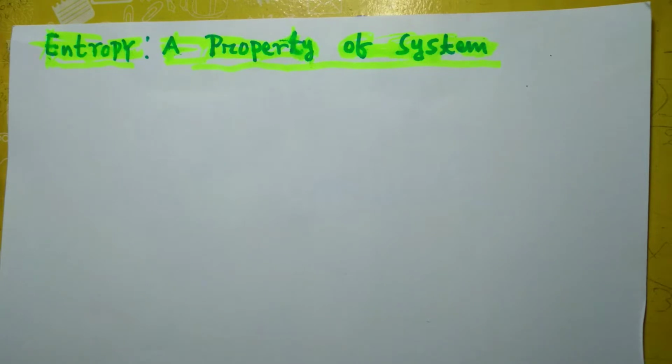In the last class, I discussed the Clausius inequality. So now I want to prove that entropy is a point function or property of a system.